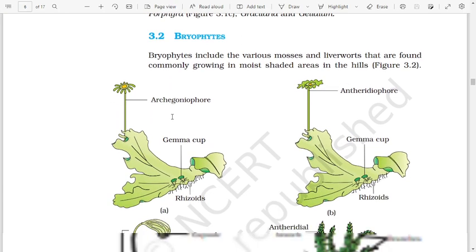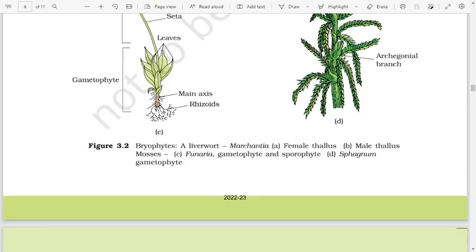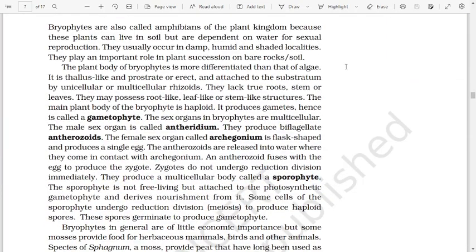Bryophytes. Bryophytes include the various mosses and liverworts that are found commonly growing in moist shaded areas in the hills. Bryophytes are also called amphibians of the plant kingdom because these plants can live in soil but are dependent on water for sexual reproduction. They usually occur in damp, humid, and shaded localities. They play an important role in plant succession on bare rock and soil.